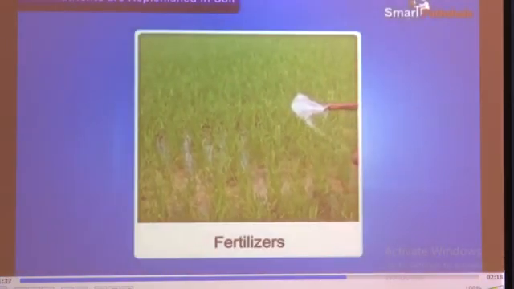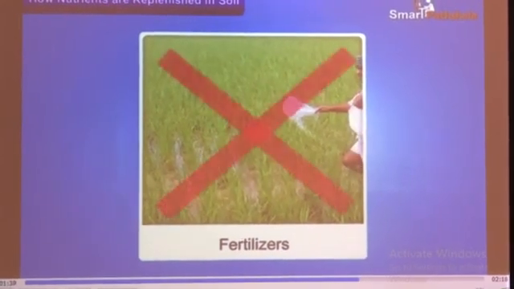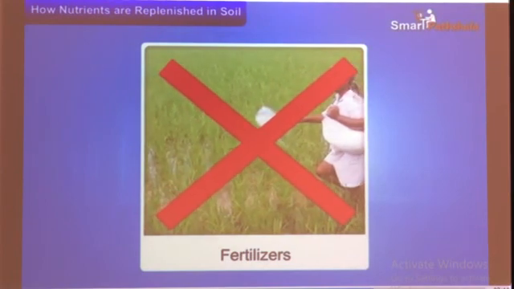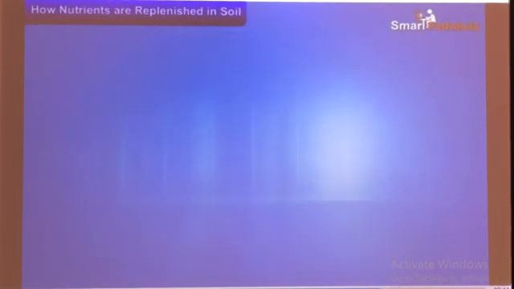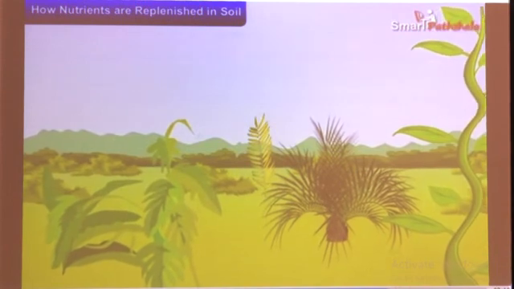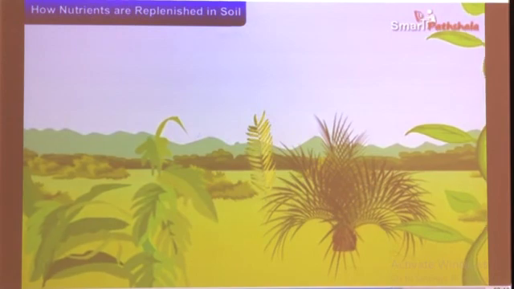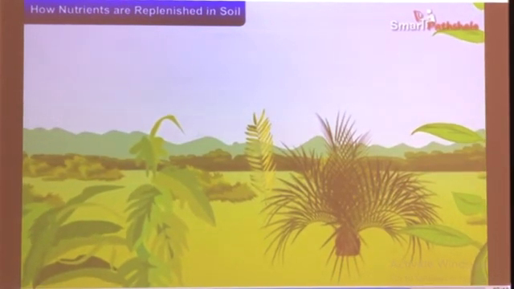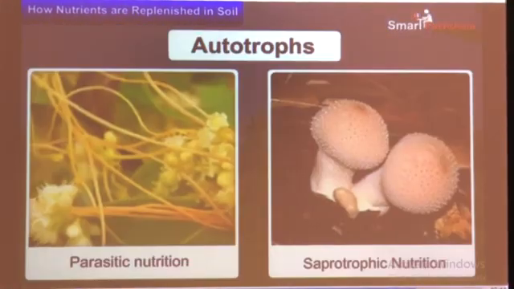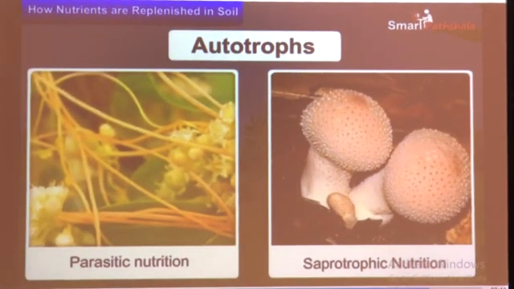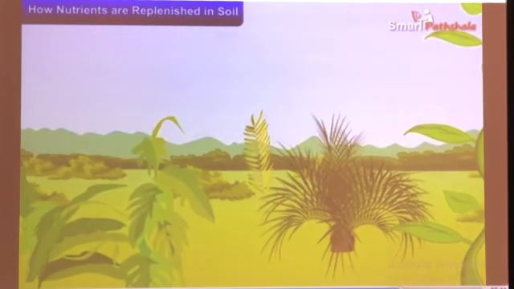This association is of great significance for the farmers. They do not need to add nitrogen fertilizer to the soil in which leguminous plants are grown. Hence, in this chapter we learned that most of the plants are autotrophs. However, few plants adopt other modes of nutrition like parasitic nutrition and saprotrophic nutrition, and they derive nutrition from other organisms.